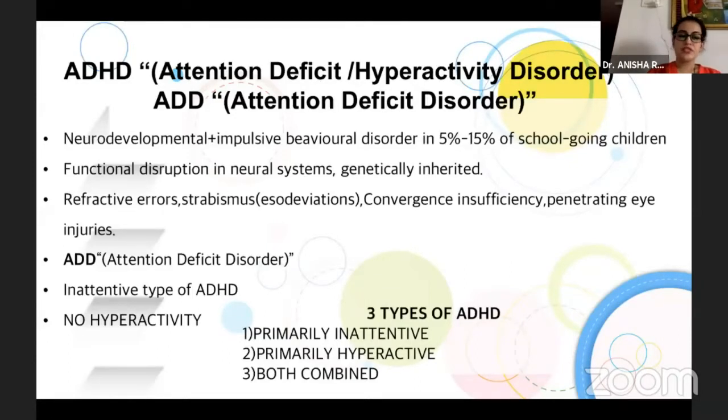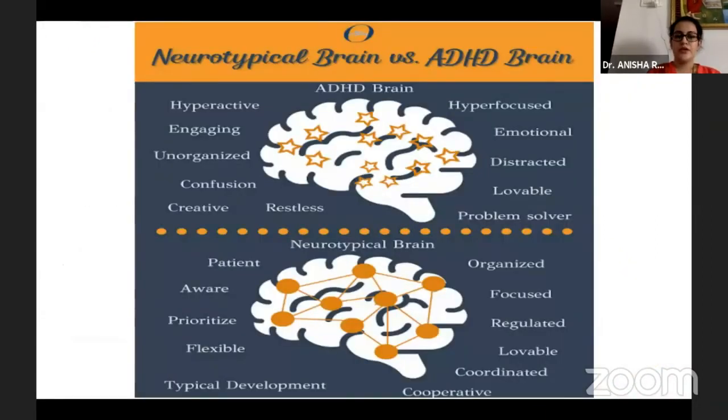In attention deficit disorder, there is no hyperactivity at all. It is another, inattentive type of ADHD. ADHD has three types: primarily inattentive, primarily hyperactive, and both combined. So there is a difference between a typical brain and an ADHD brain. An ADHD brain is hyperactive, engaging, unorganized, confusing, creative, and restless, compared to the neurotypical brain.